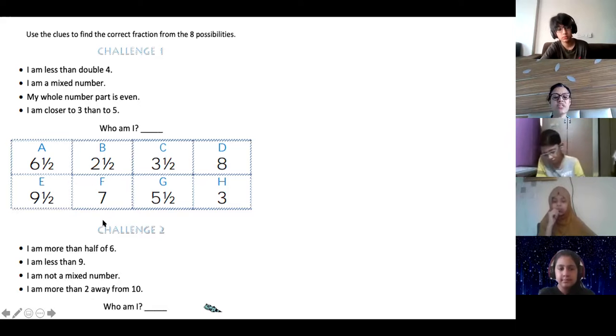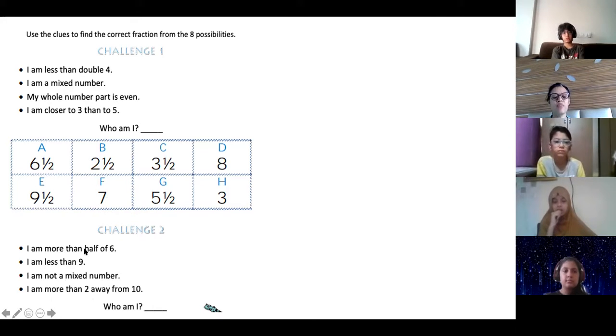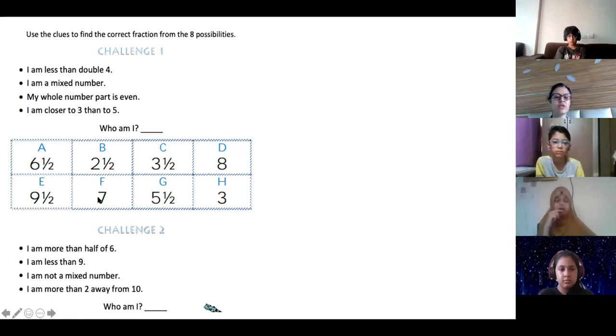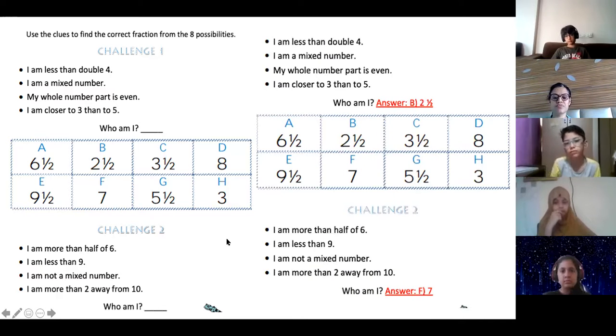7 is the answer because I am more than half of 6, that means more than 3. I am less than 9, so that means between 3 and 9. I am not a mixed number, so it can be 8 or 7. But they have written I am more than 2 away from 10. So 8 is just 2 away, and 7 is more than 2 away. So it is 7. Clear, everyone?